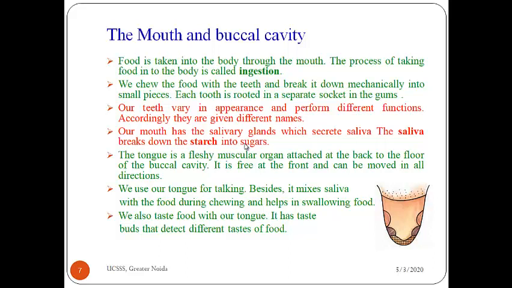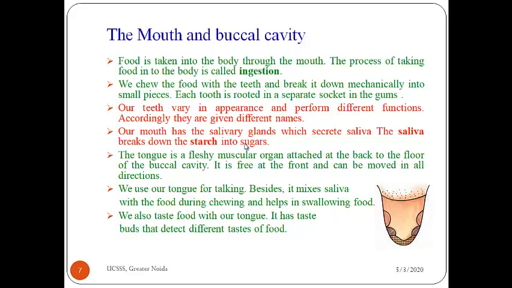So one activity you have studied earlier, in class 6 also, and in this class also this activity is given in your book. If you want to check that starch breaks down into sugars in our mouth only, we can check it by using the test of carbohydrate, with iodine solution.